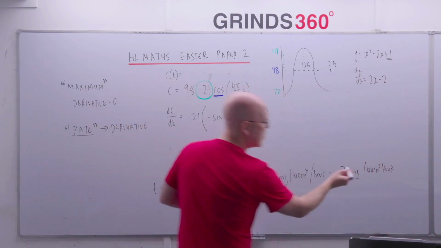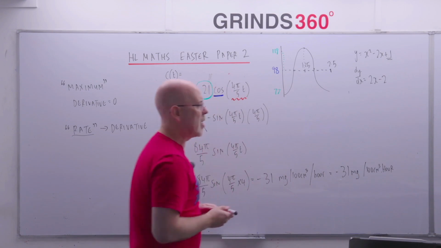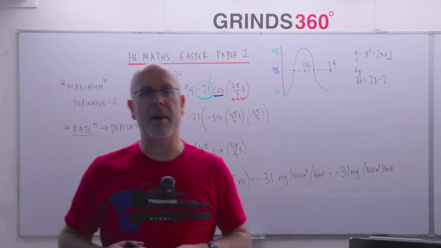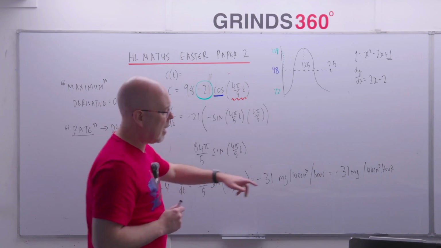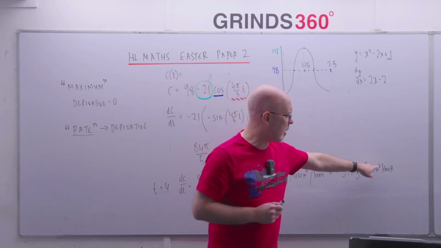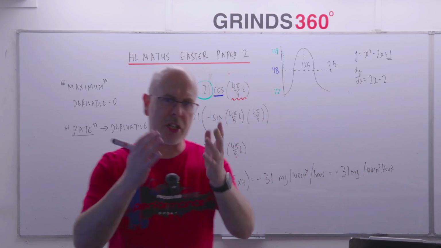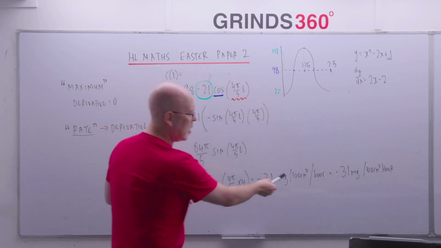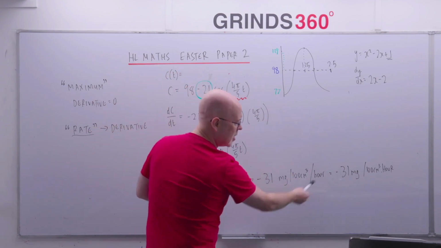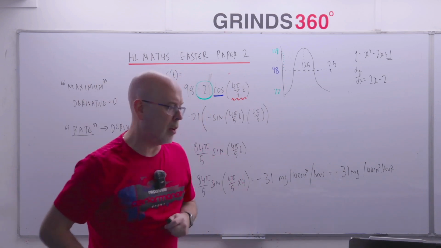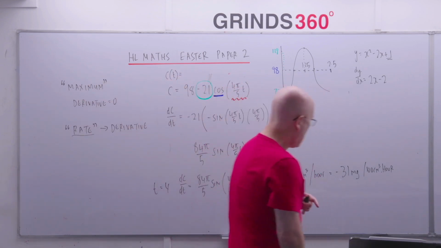Or centimeters cubed multiplied by hours if you want to do it that way. And many of you who do physics or applied maths are probably used to writing them that way instead. You might be writing that as milligrams, 100 centimeters cubed to the power of minus 3, hours to the power of minus 1. Using negative powers is fine, but don't get too bogged down. Once he sees you've got the units for concentration and the units for time, he won't worry too much about how you tidy those up. You just want to make sure you're familiar with what the units are. Okay, so that's the rate there.